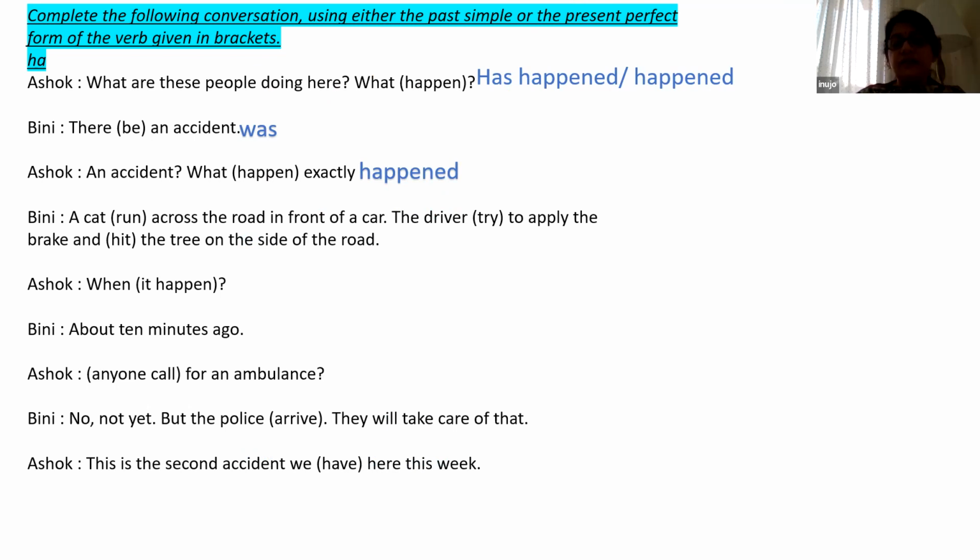The driver tried to, one minute, children, let me show you so that, yeah, one second. Okay, so a cat ran across the road in front of a car. The driver tried to apply the brake and hit the tree on the side of the road. So, ran, tried, hit. Both are in simple past tense only.